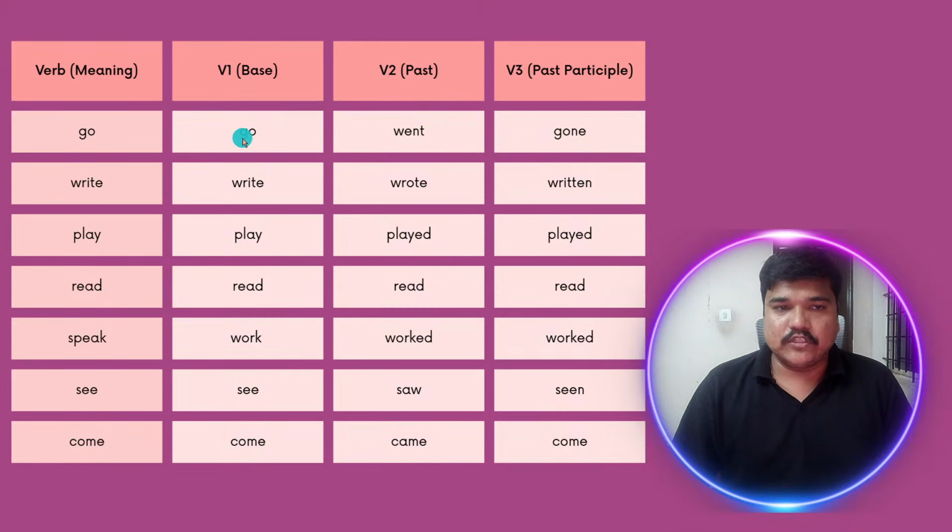The V1 form is go, V2 form is went, and V3 form is gone. Now, let's look into this example, play. The V1 form is play, V2 form is played, and V3 form is played. If you see again here, mistakenly speak is written, but work is the word. Work, worked, worked. Now you will see some patterns in them. How these patterns are formed, that we are going to learn today.